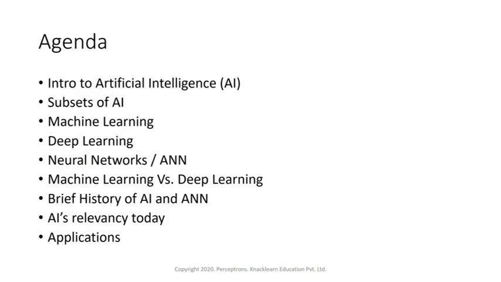In today's session, we are going to look into the basic understanding of what is AI, that is, an introduction to artificial intelligence, then the various subsets within AI. Then we'll discuss machine learning. We'll also go through various examples in machine learning. Then we'll see what is deep learning. Then we'll look into neural networks, or artificial neural networks, or ANN. Then we'll see the difference between machine learning versus deep learning, and also why deep learning is important, and how different it is from machine learning.